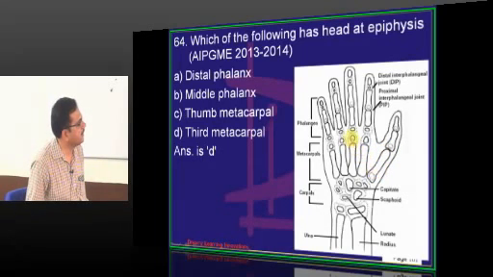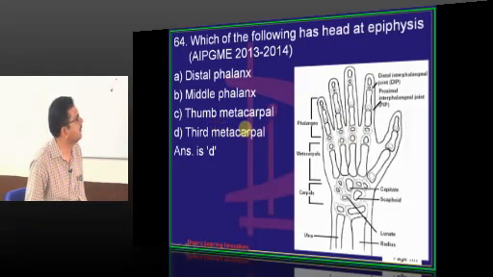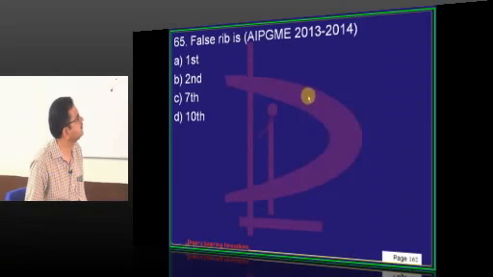For the third metacarpal, the epiphysis is at the head end. So the question is, which of the following has the head epiphysis? It is the third metacarpal. For phalanges, you can see the epiphysis at the proximal end. You don't call it head and base.